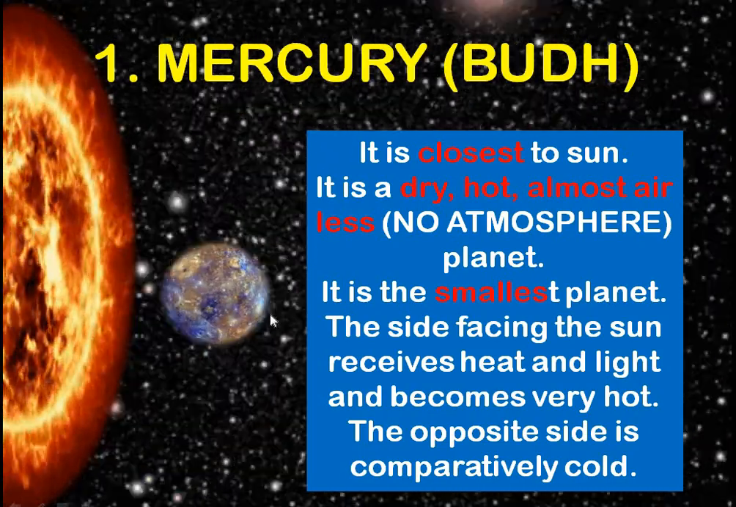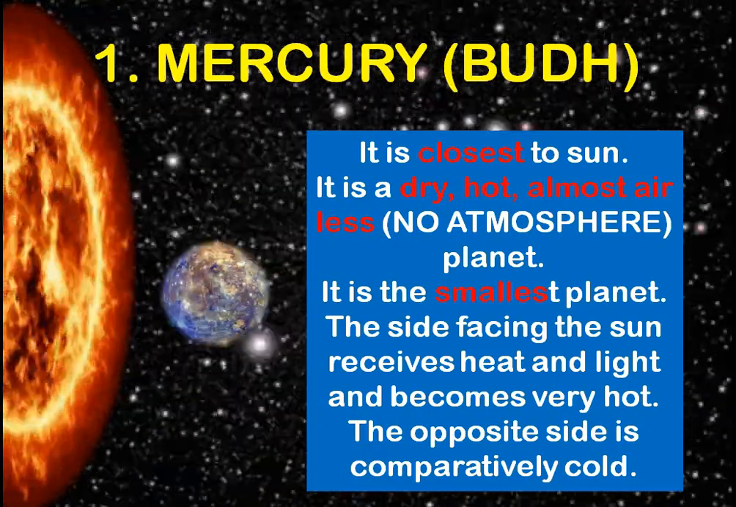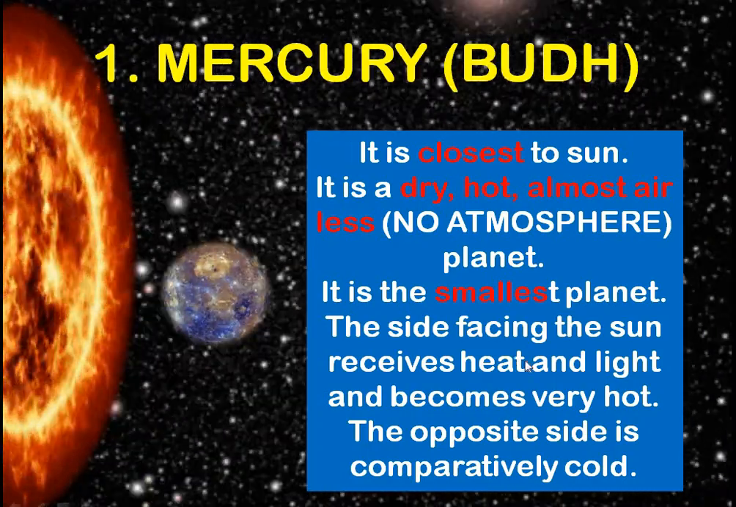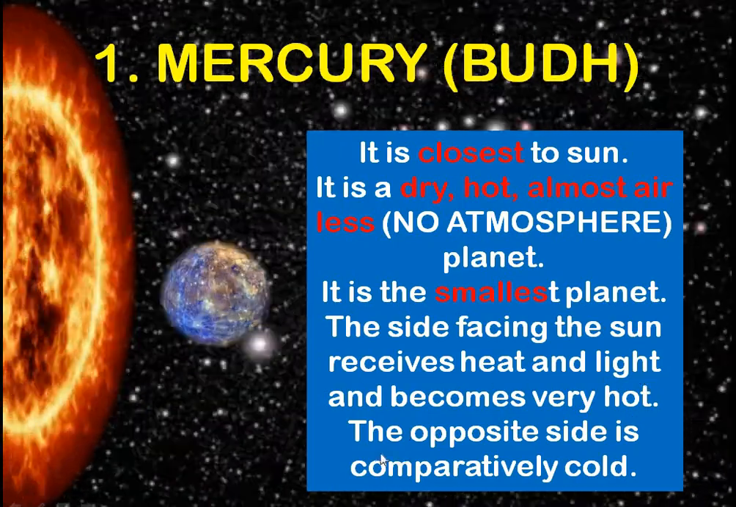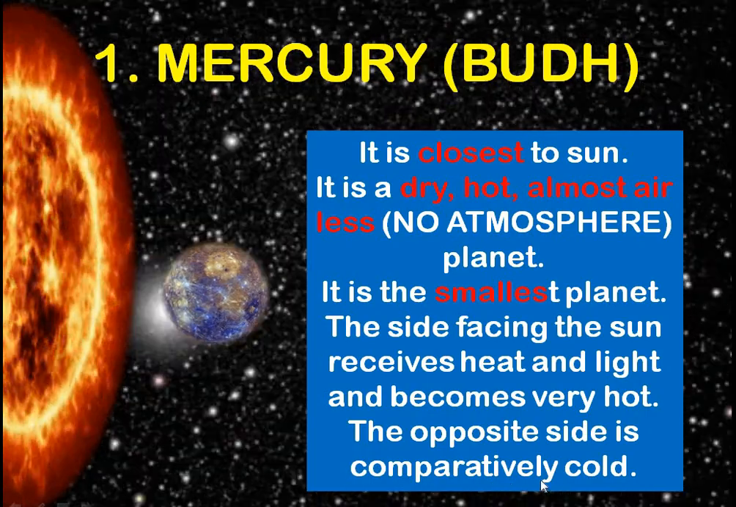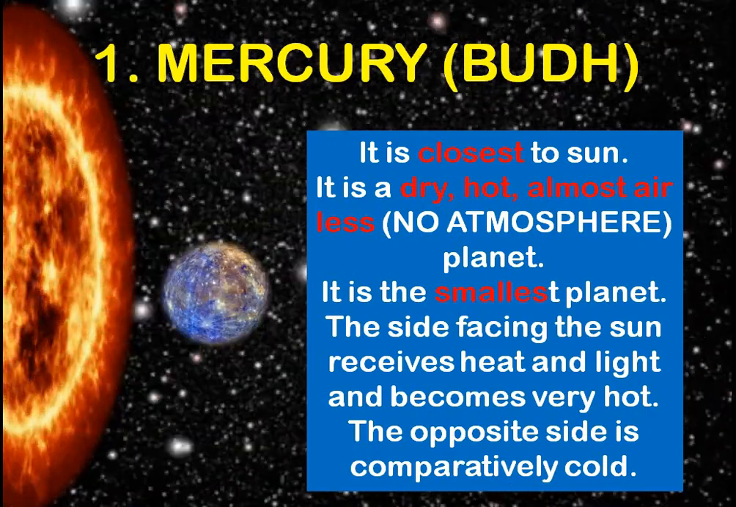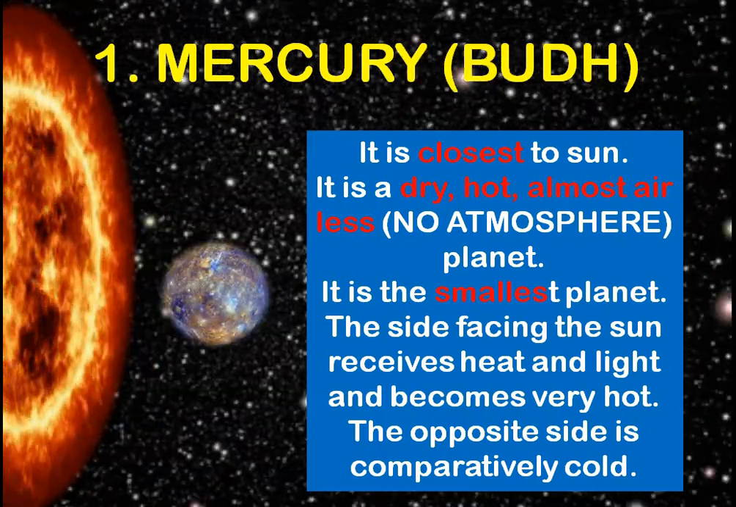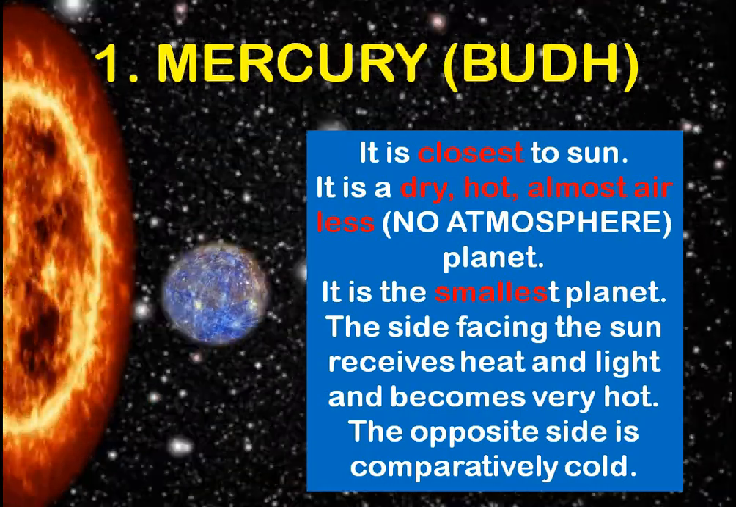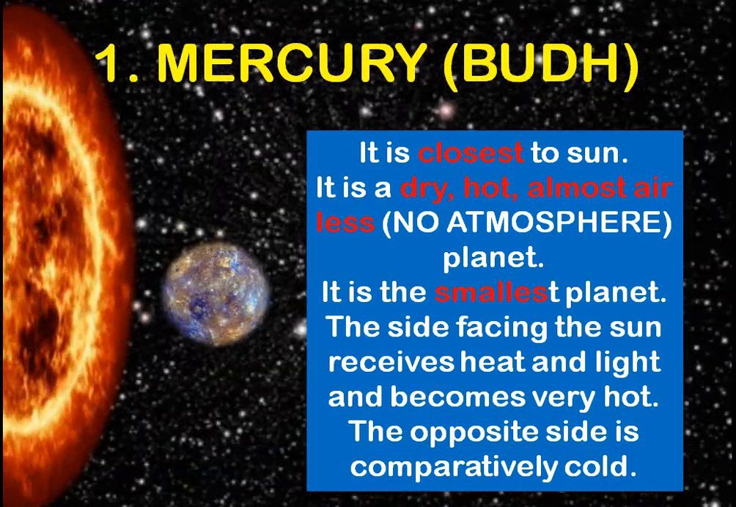The heat of the sun is so much that any type of gas is going to get evaporated from here. The side facing the sun receives heat and light and becomes very hot. The opposite side is comparatively cold. And remember, it is the smallest planet amongst all the planets.